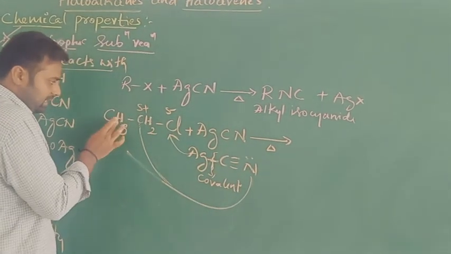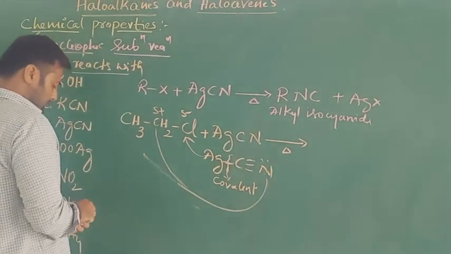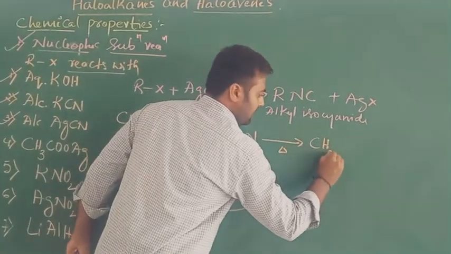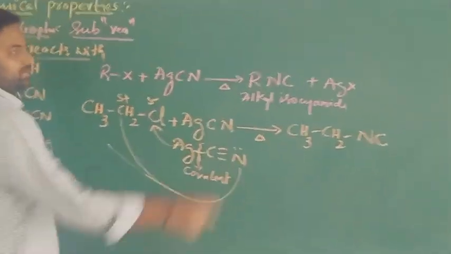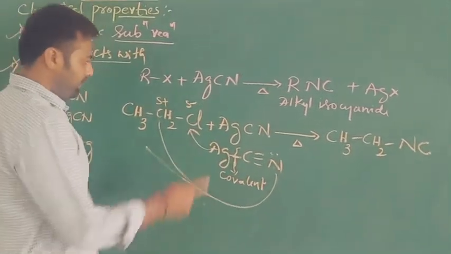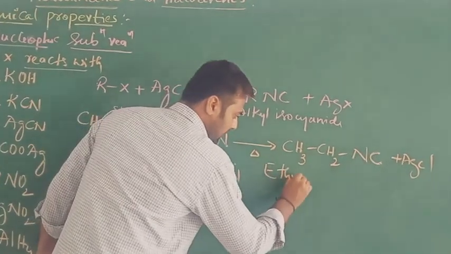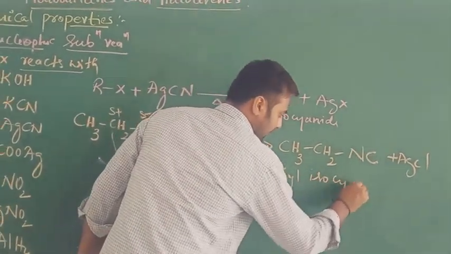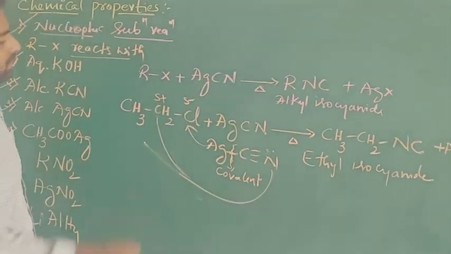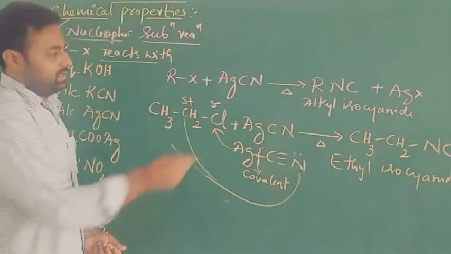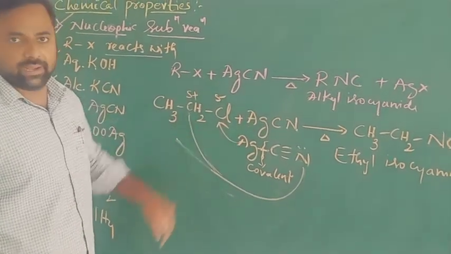So here the CH3CH2 combines to nitrogen. Right. The product is CH3CH2NC. So that's why the isocyanide is formed. The remaining product is AgCl. This is called ethyl isocyanide or carbylamine. So this is the nucleophilic substituted product when alkyl halides are treated with silver cyanide.